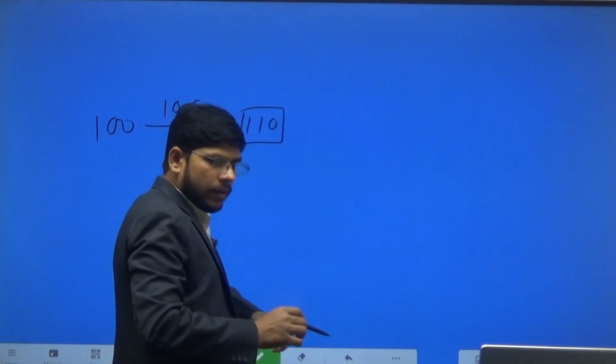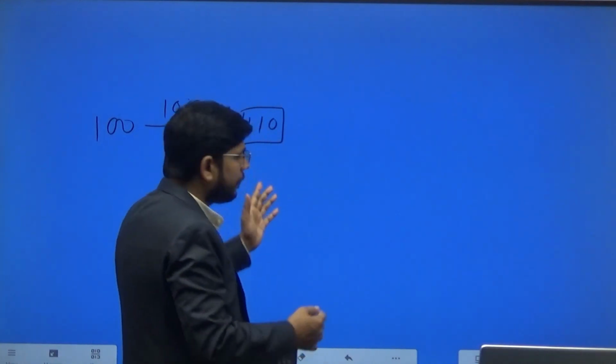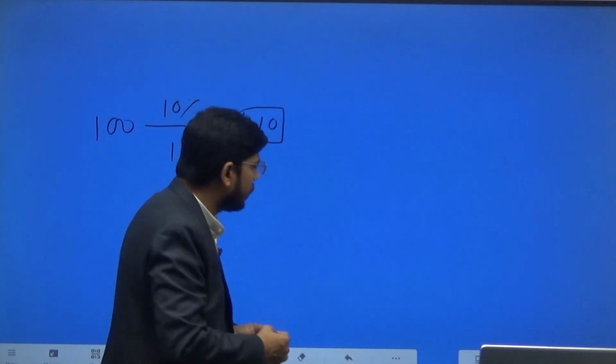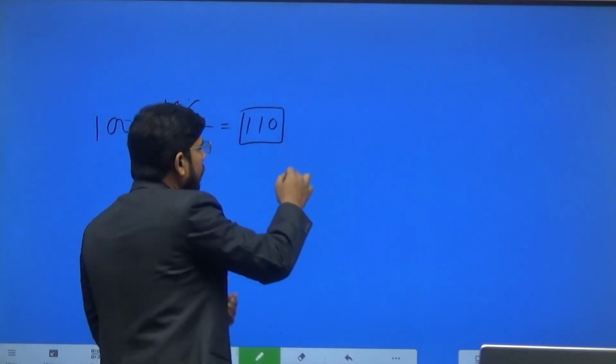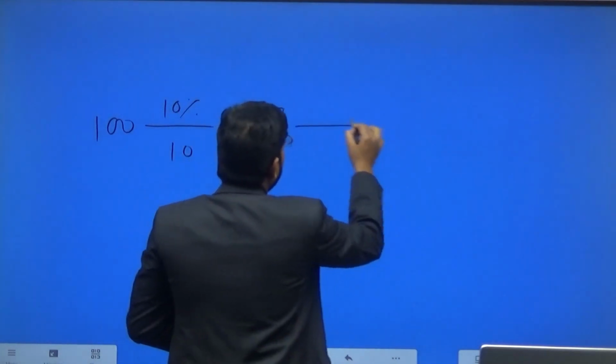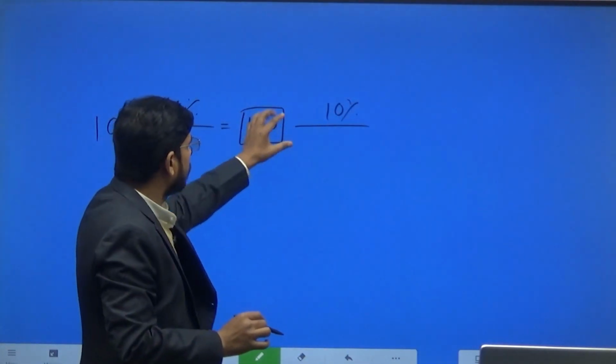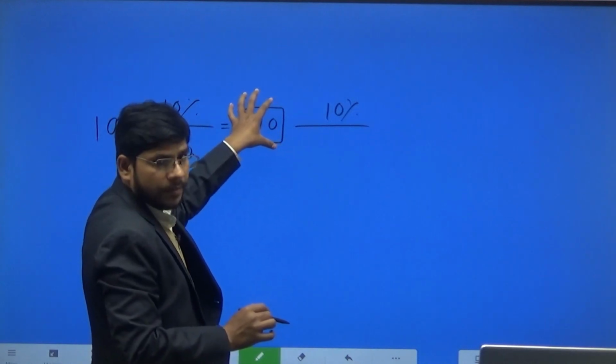But if I am not able to return it, then for the second year, this value would work as the principal amount, and we have to give interest at 10% on this sum of money.